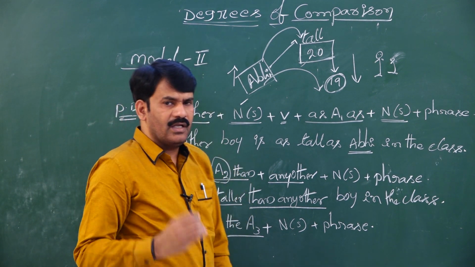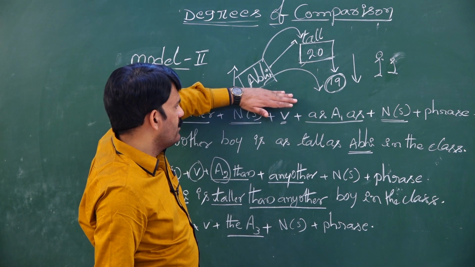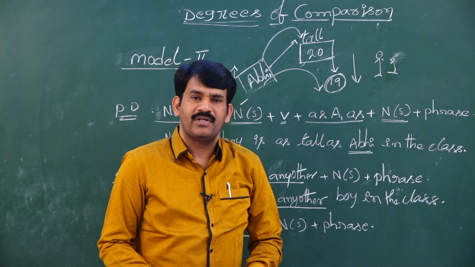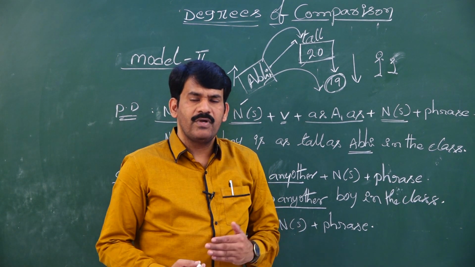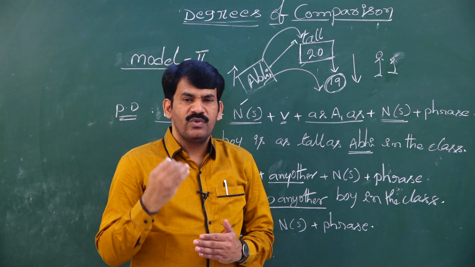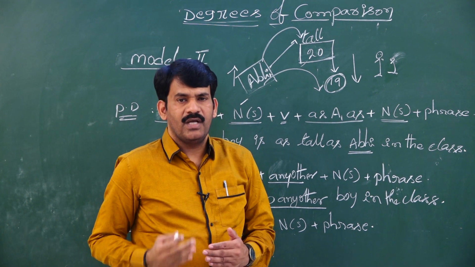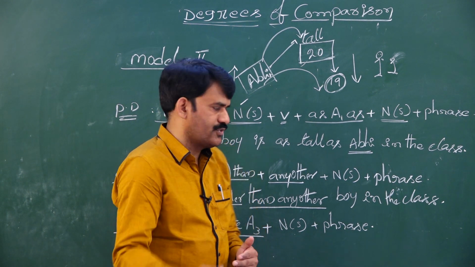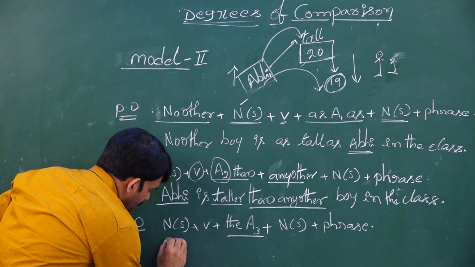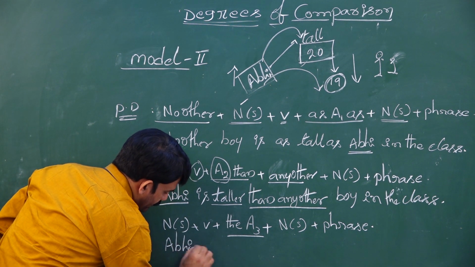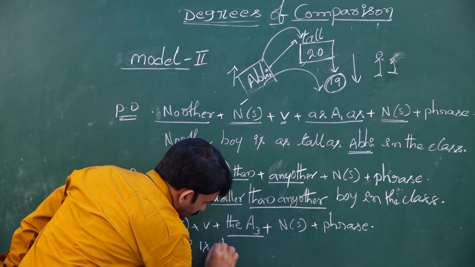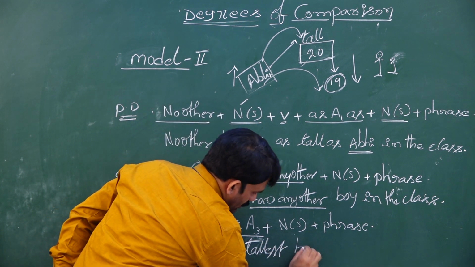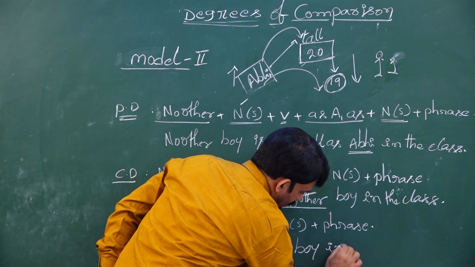And how to write the superlative degree? In the superlative degree, you need to identify: is he the only highest degree person in the class? Yes. He is the only person. There is no other person. Whenever we want to express the uniqueness of anything, we have to use the superlative degree with only one person. Hence, Abhi is the tallest boy in the class.